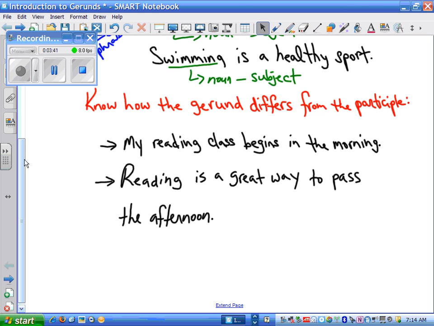So our first sentence: My reading class begins in the morning. Second sentence: Reading is a great way to pass the afternoon. So where is reading a participle and where is it a gerund? Take a second to think about it.